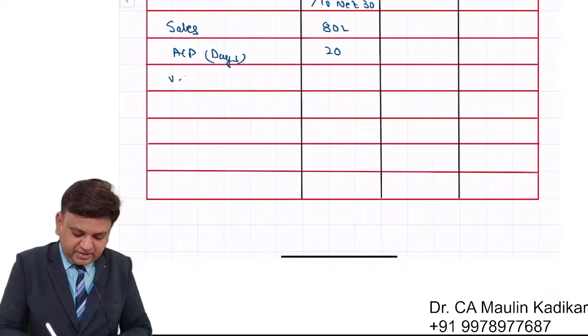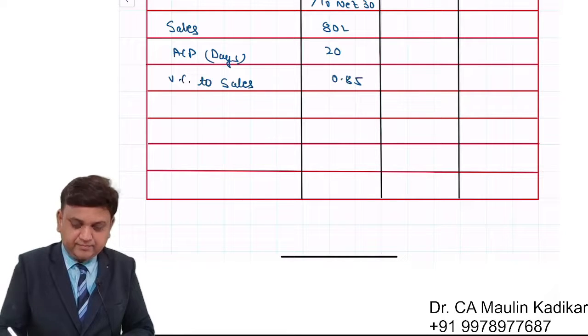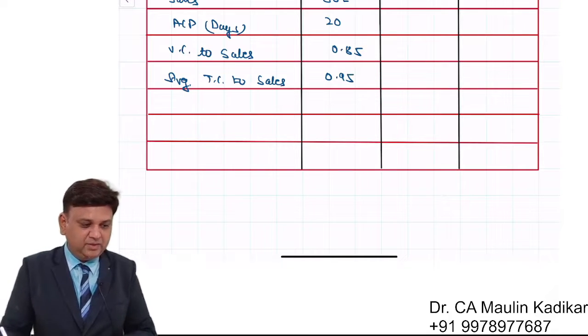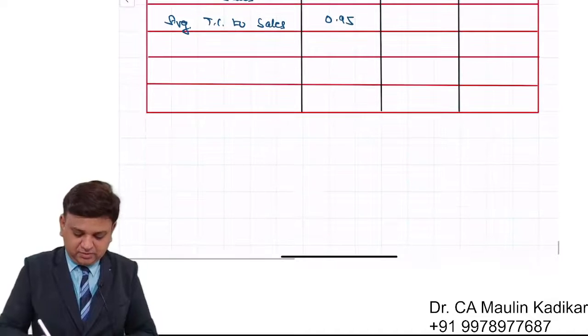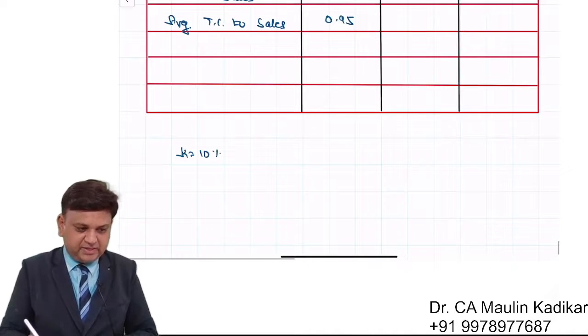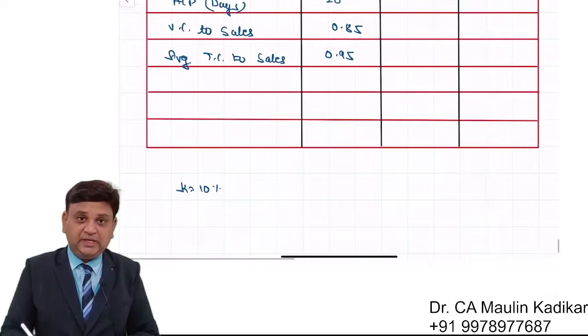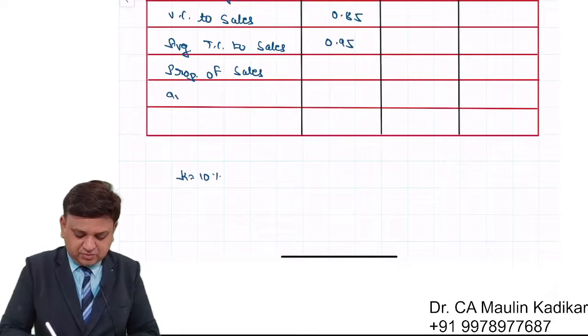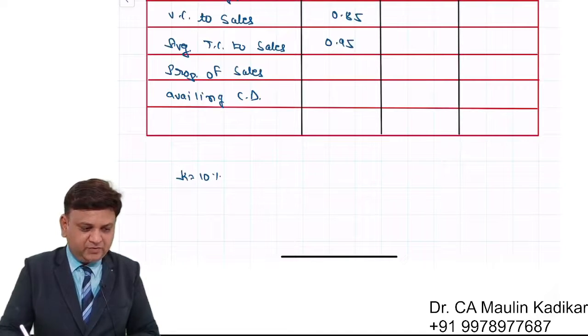The variable cost to sales is 0.85. Average total cost to sales is 0.95. Cost of capital is 10%. The proportion of sales availing cash discount is 0.50.